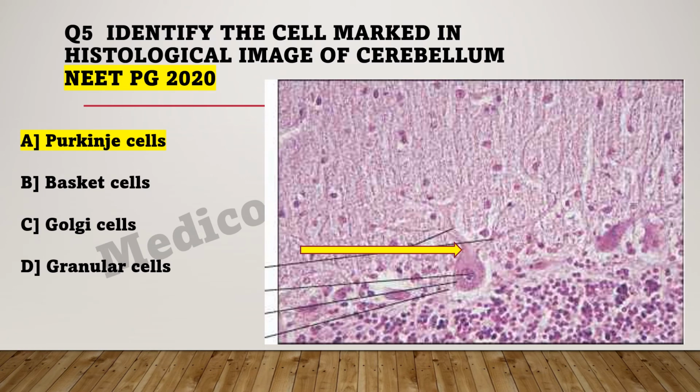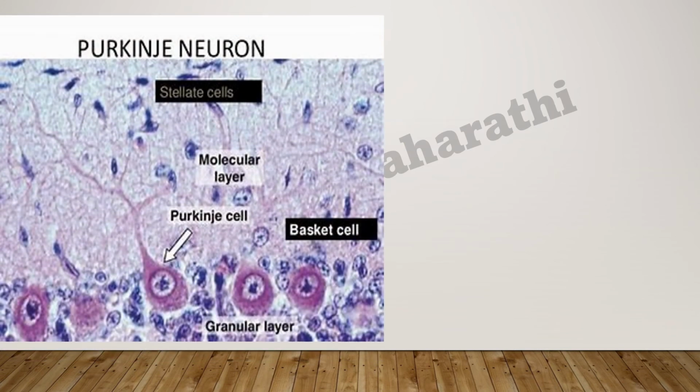So let's see. Here I put a diagram for you. In this image you can clearly see a Purkinje cell. Here you can also see the basket cell, here the satellite cell, and here the granular layer. Here you can see the granular cells.